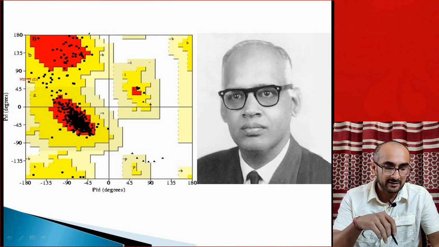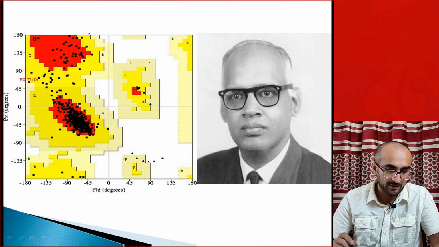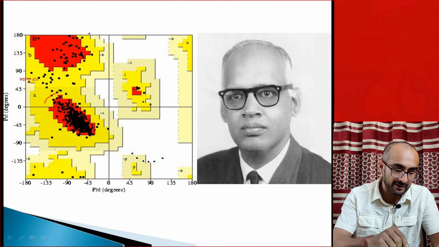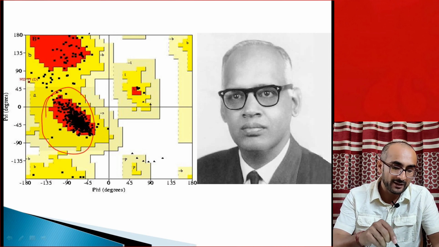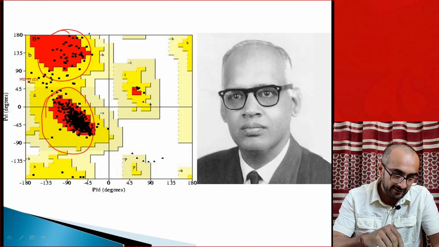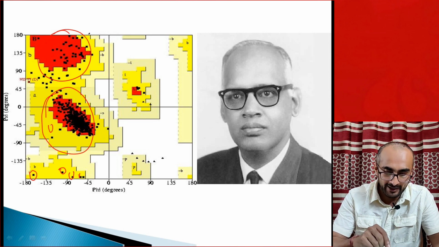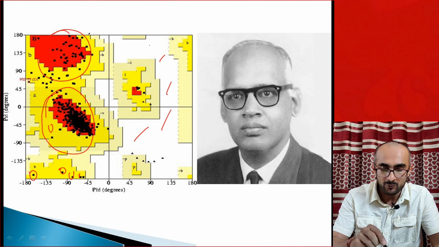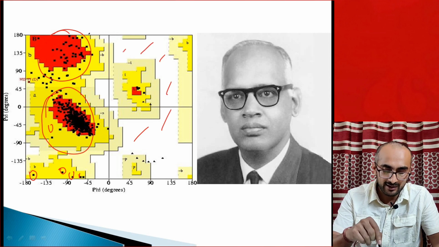This is another example of a good Ramachandran plot, where we can see that most of the amino acids fall into the red region, which is most allowed, and a small number are in the additionally allowed regions, which is permitted. There is no amino acid lying in the white region, which is disallowed.